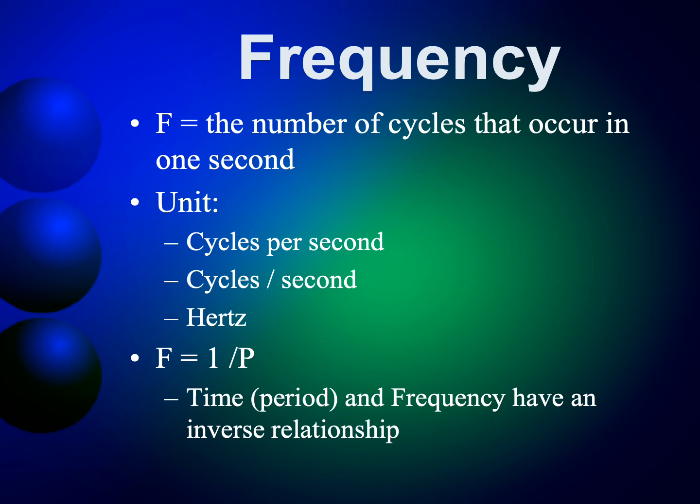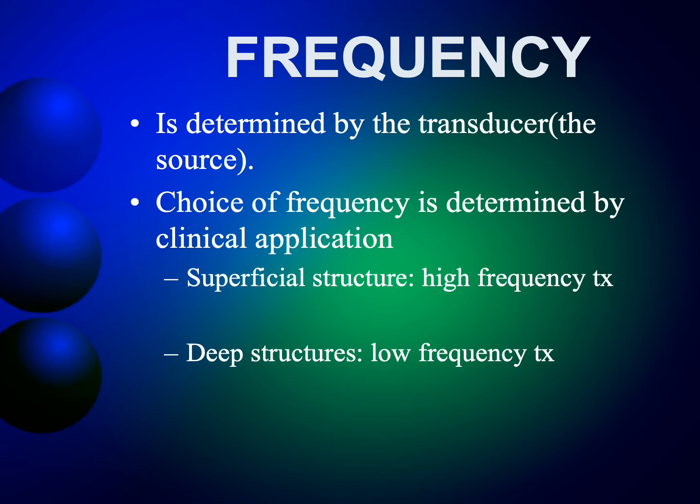Frequency is the number of cycles that occur in 1 second. Units are cycles per second, or hertz, megahertz, or kilohertz. And what we use for diagnostic medical sonography is 2 to 15 megahertz. Frequency equals 1 over period. Frequency is determined by the transducer, by the source. Frequency cannot be changed by the sonographer.